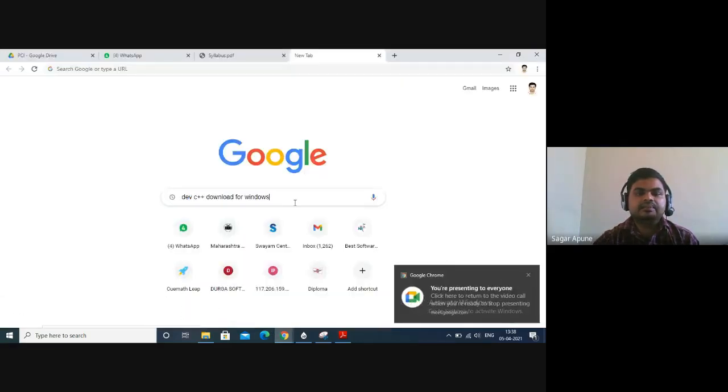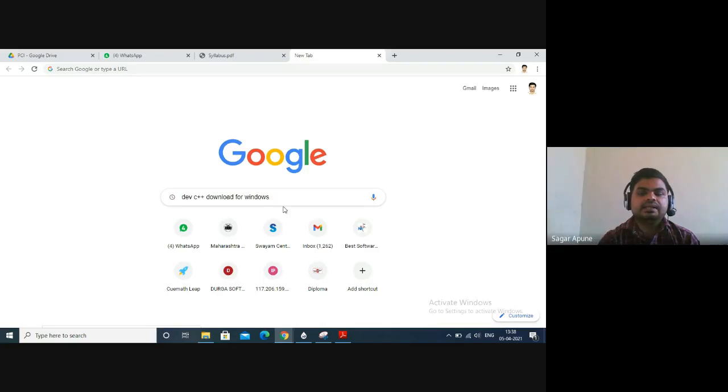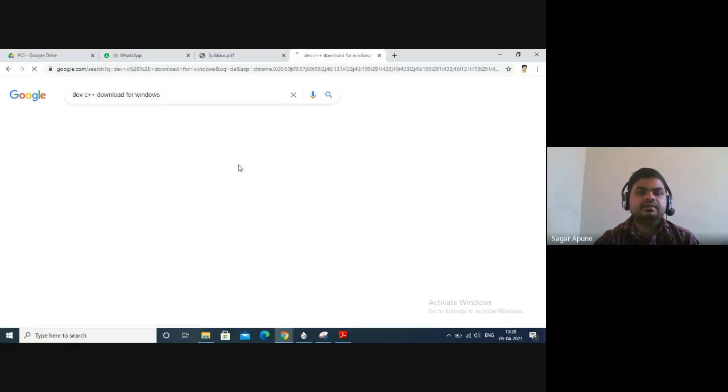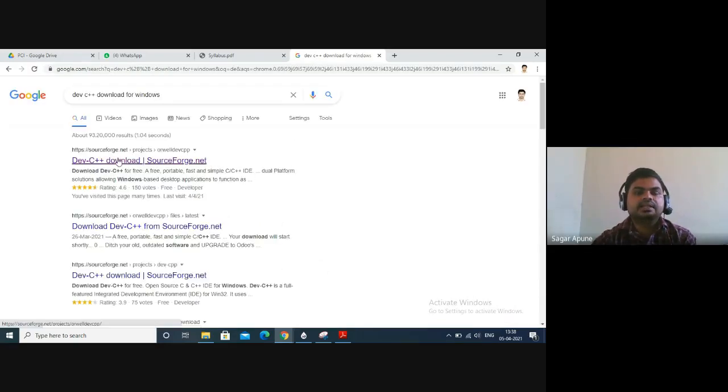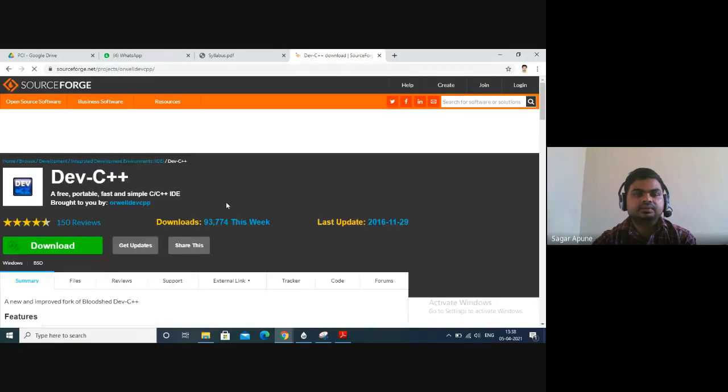You can simply search Google for Dev C++ download for Windows and press enter. This first site, sourceforge.net, has Dev C++ freely available.